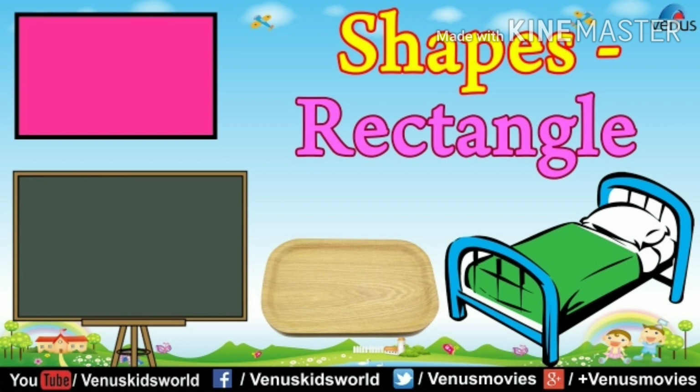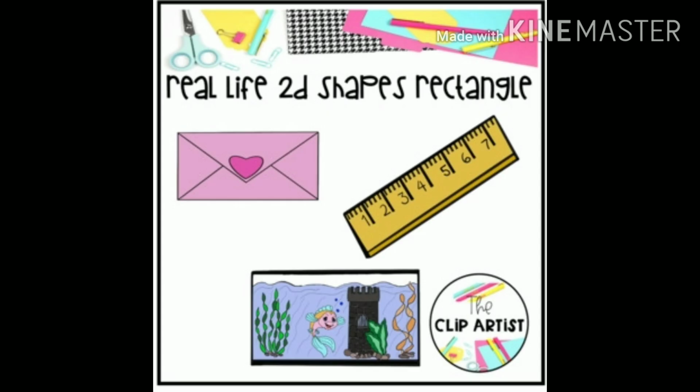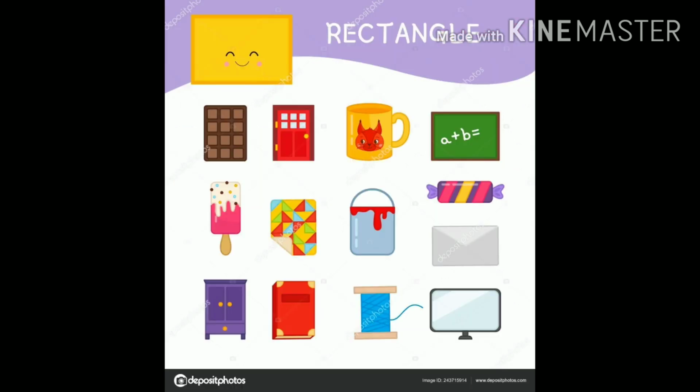Next image: envelope, ruler, aquarium, etc. Then door, coffee mug, board, stick ice cream, bucket, almirah, book, television, etc. These are some examples of rectangular objects.